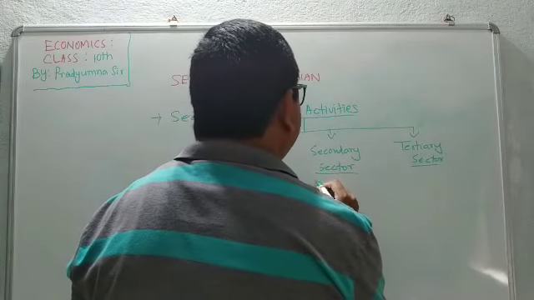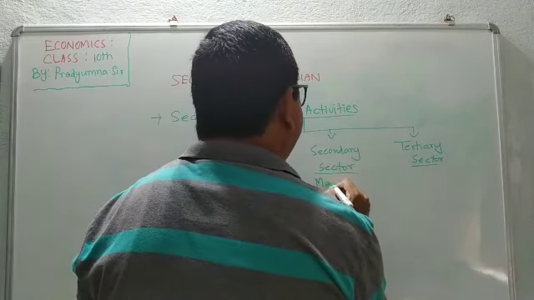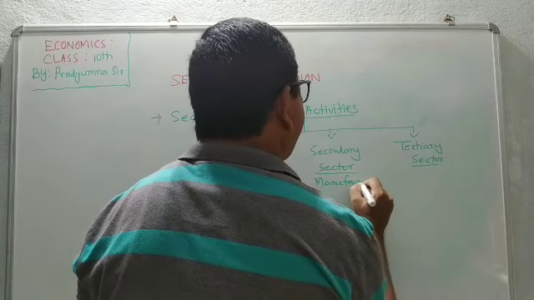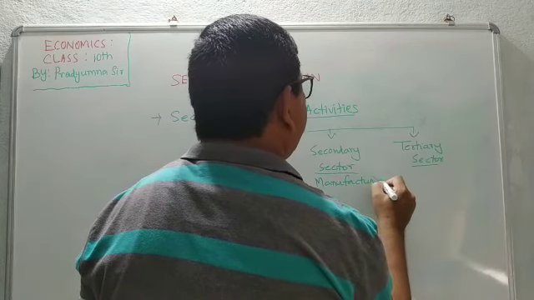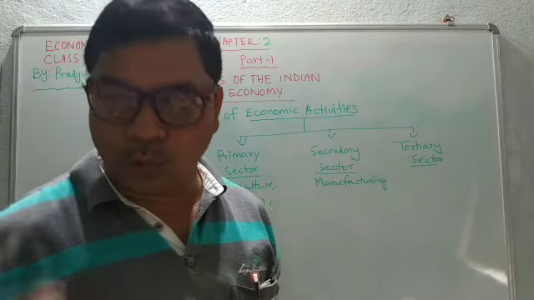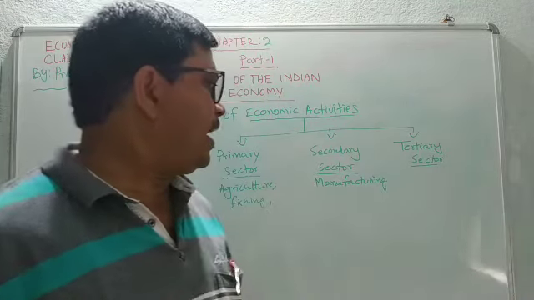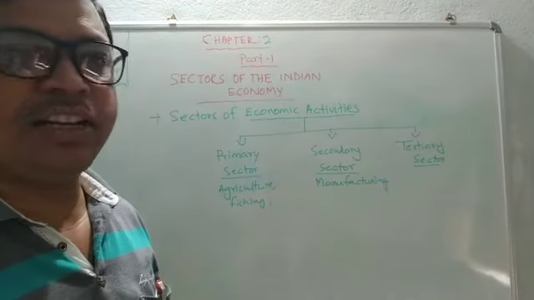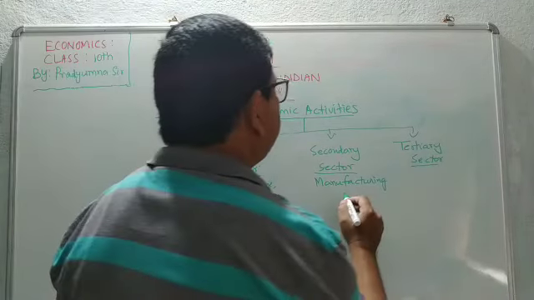Secondary sectors are the manufacturing sectors. When the products of the primary sector are processed or manufactured and different goods are produced, these are known as manufacturing sectors.